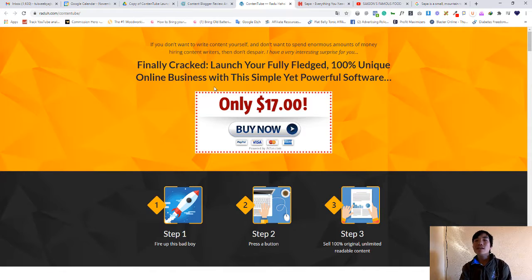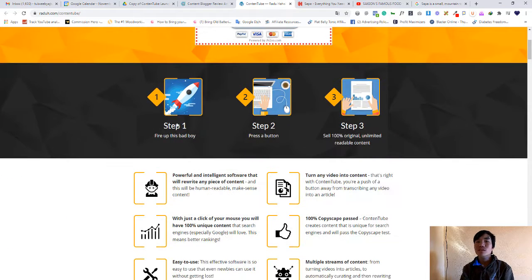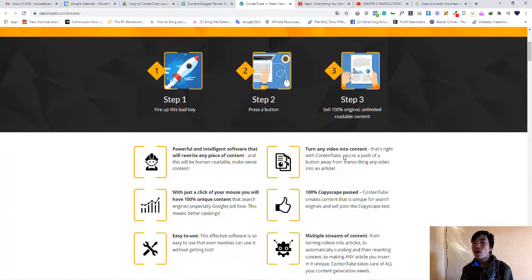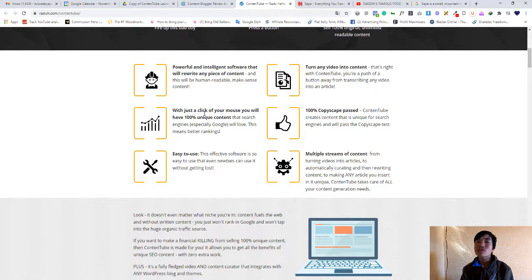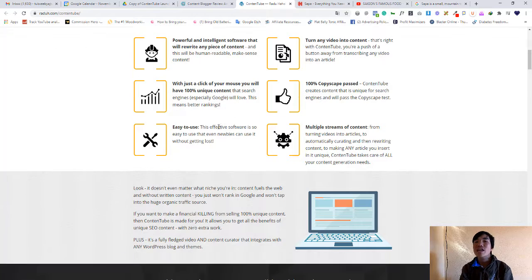Right now, let's look a little at the sales page. You see here, there are 3 steps. The first step is fire up this bad boy, step 2 is press a button, and step 3 is sell 100% organic, unlimited, readable content. This is a powerful and intelligent software that will rewrite any piece of content, and with just a click of your mouse, you will have 100% unique content.